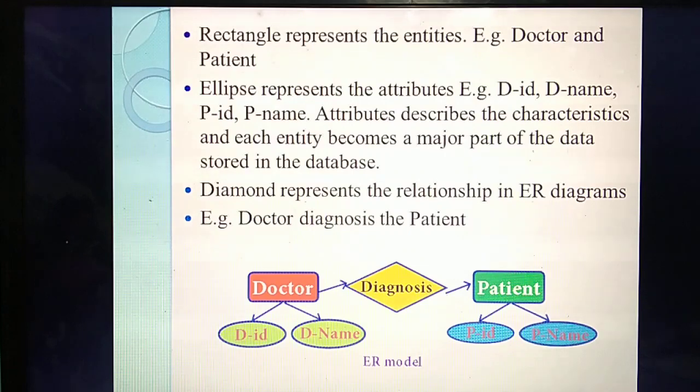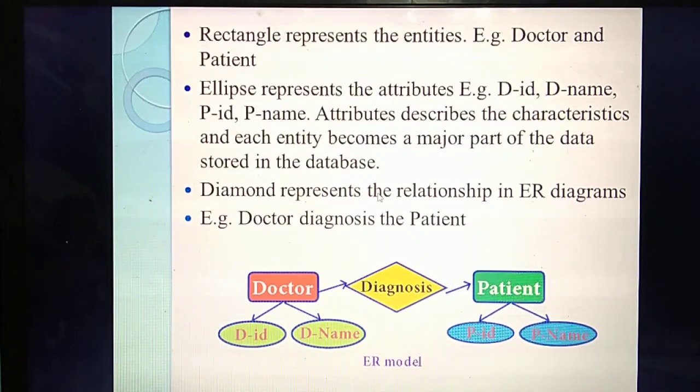Okay. So listen, by seeing here, this is very important. Rectangle shape represents entity. Already you have studied, they divide object into entities, isn't it? So this rectangle shape represents entities, and ellipse shape represents attributes. This is all important. One more question: rectangle shape represents which one? Entity. Ellipse represents which one? Attributes. And diamond shape represents the relation between these objects.